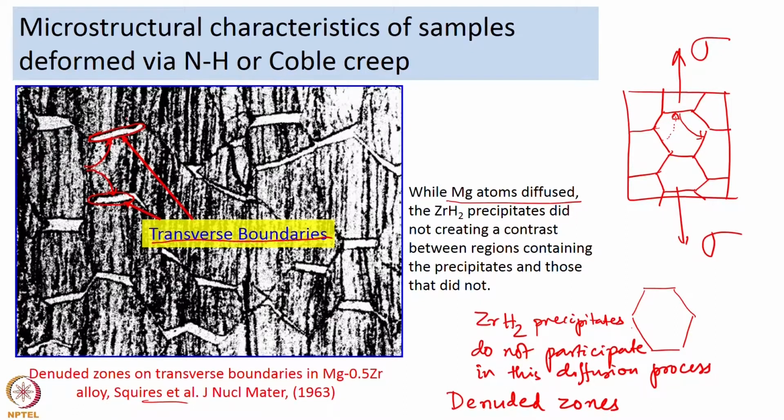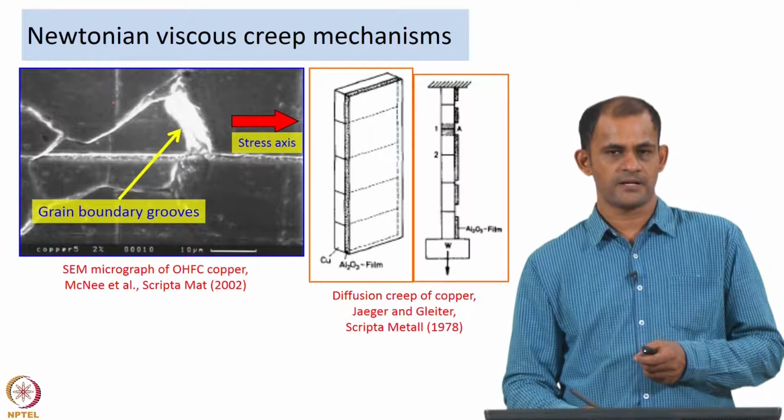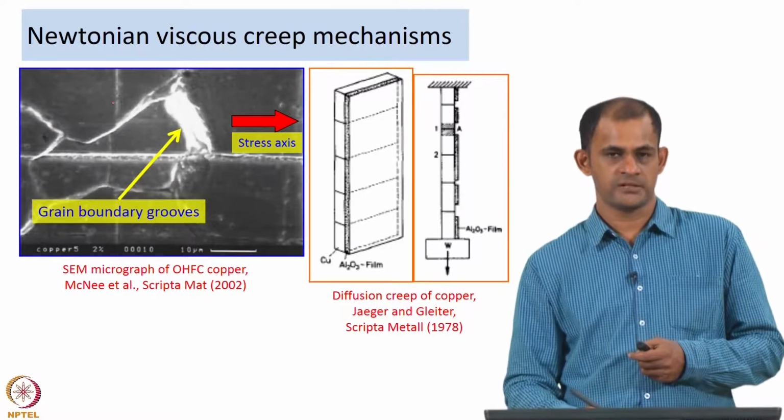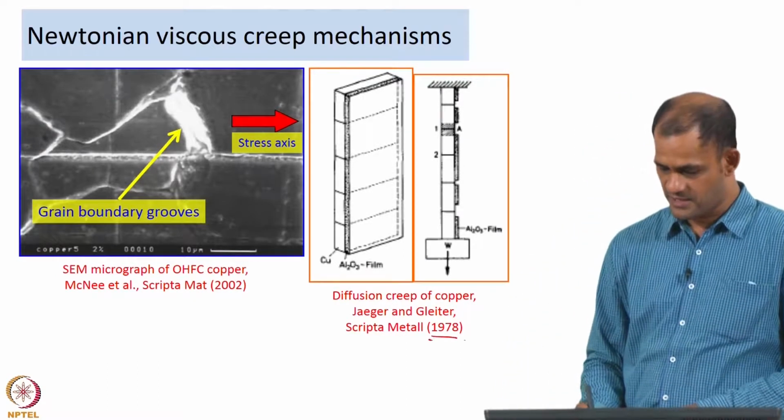The fact that magnesium atoms moved and they elongated the grains and you had regions which were free of the precipitates, that was taken as evidence for the diffusion of magnesium atoms and that causing diffusion creep. So, this was one of the earliest evidence. Another evidence was provided by Jaeger and Gleiter in the year 1978.